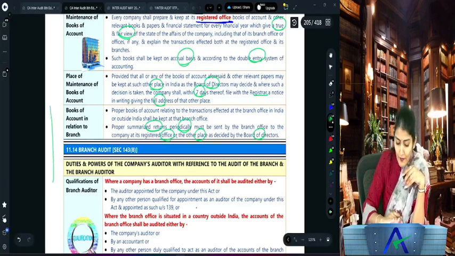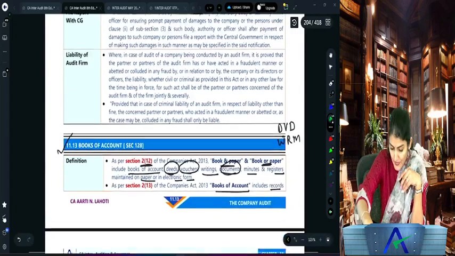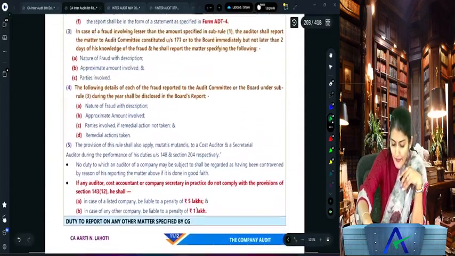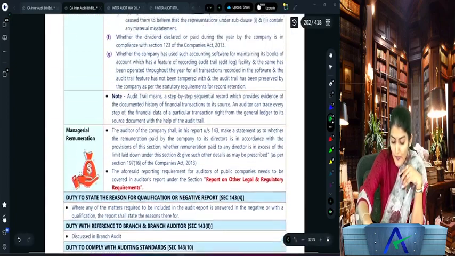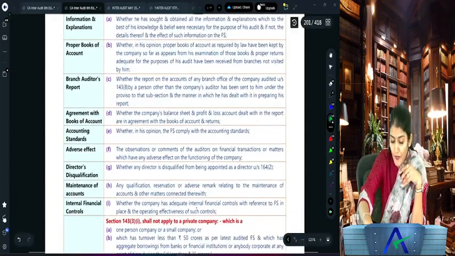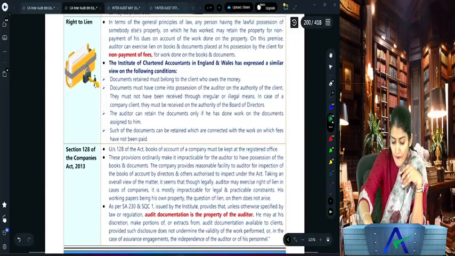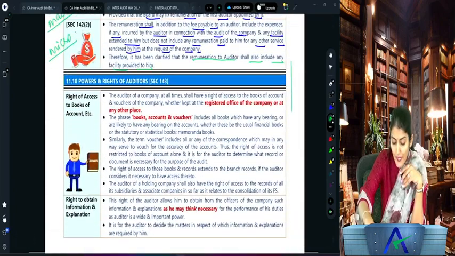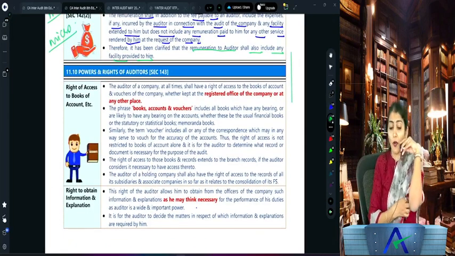Okay, right. So anyways, now let us come to the rights of the company auditor, right? So we just discussed section 128, which is regarding the books of account, and now let us come to the rights of the company auditor. What are the 5 rights which you have mentioned over there? Right to access books of account, right to obtain the information and explanation, then right to report to the members, then right to receive notice and attend the general meeting, and right to exercise the audit lien.